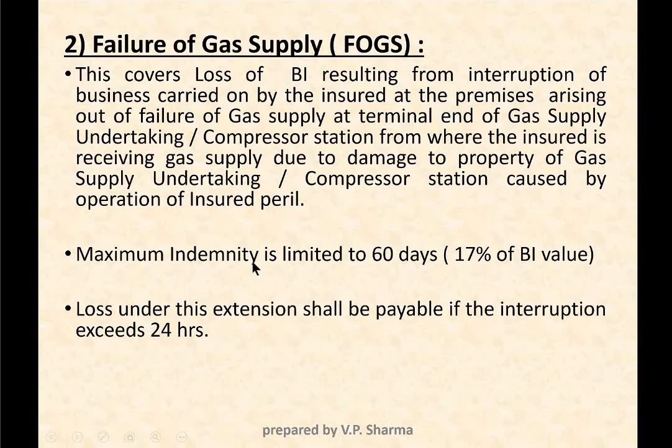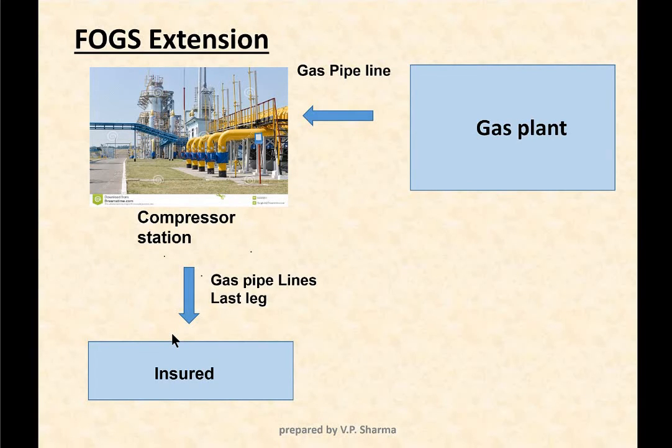Again, in this extension, the maximum indemnity period is limited to 60 days. That is 17% of total BI value. And again, there is a waiting period of 24 hours. Now let us understand further. So here is the gas supply station from where the gas is coming, and it is coming to the compressor station, and from this compressor station through pipelines, insured is getting the gas supply.